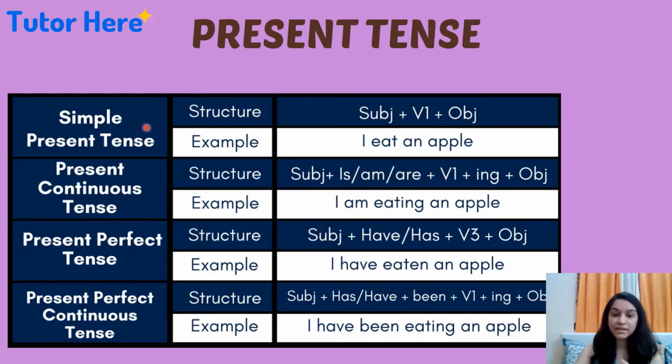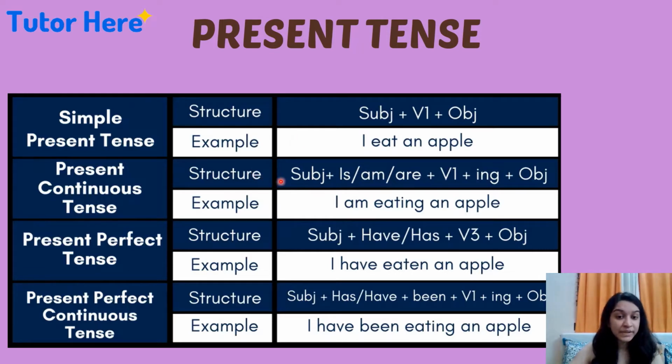For simple present tense, the structure is subject plus verb plus object. The example, I eat an apple. Here, subject is I, eat is the verb, and apple is the object. Right? The person is doing this activity on a regular basis. He does it regularly. So that's why it comes under simple present tense.